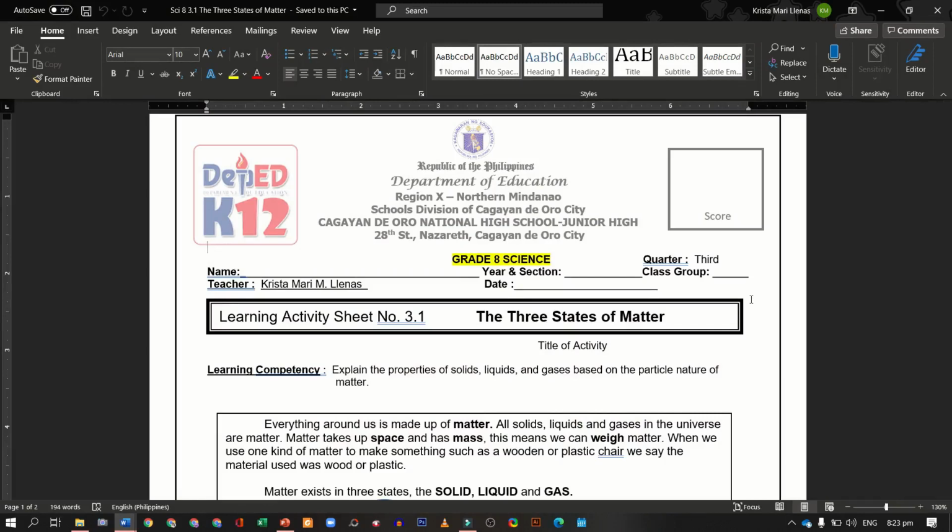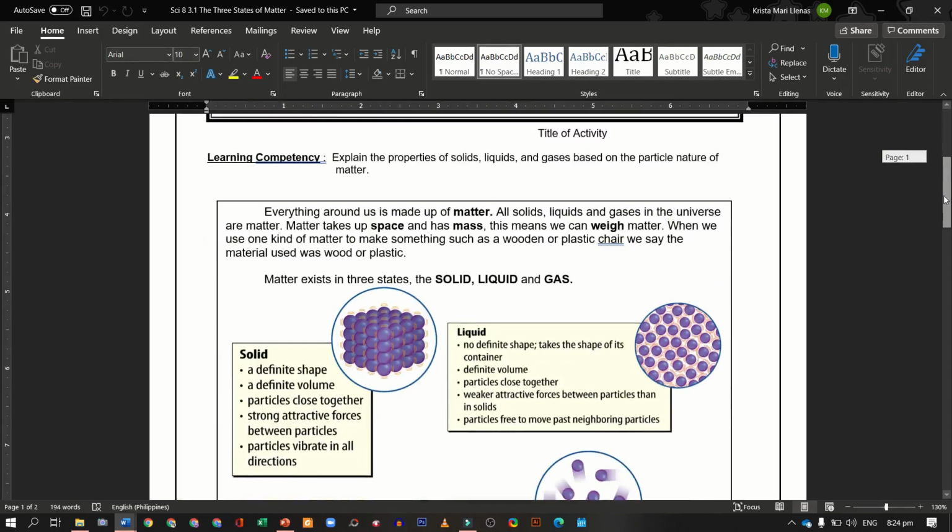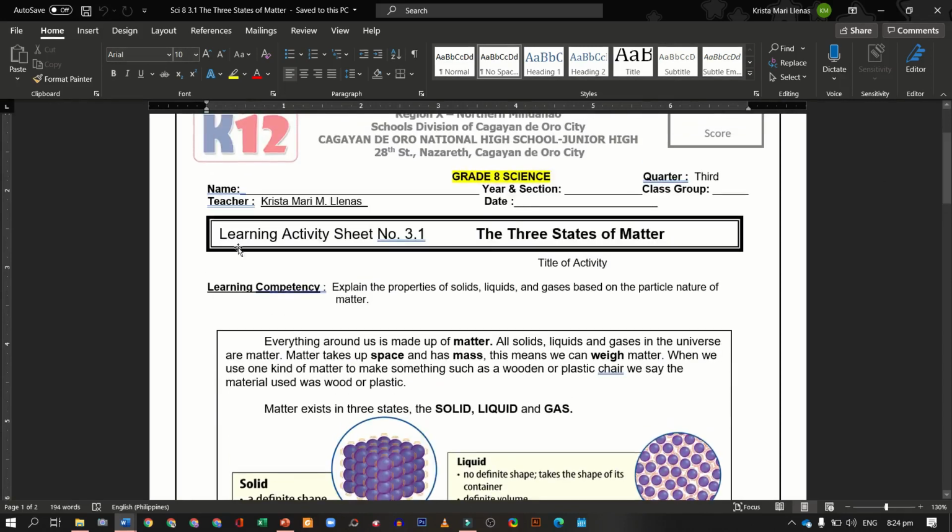This part here, we will have our video lesson in Science 8 for the third quarter for week 1 and 2. So for this time, we will be using the learning activity sheets or LAS. So here is the first LAS, LAS number 3.1. It is entitled The Three States of Matter. And the learning competency here is, after this lesson, you will be able to explain the properties of solids, liquids, and gases based on the particle nature of matter.